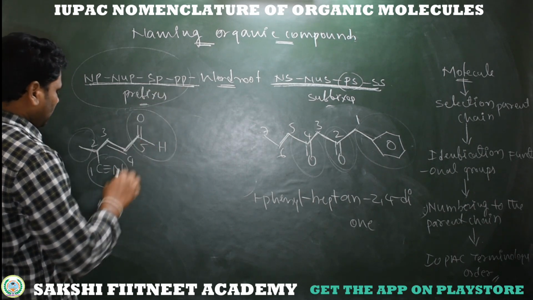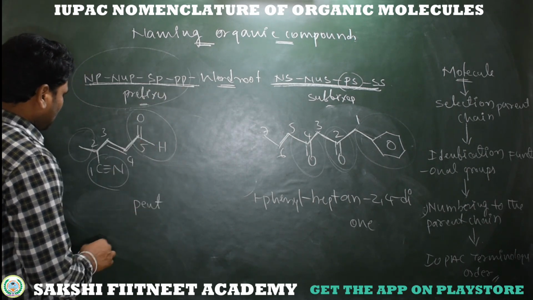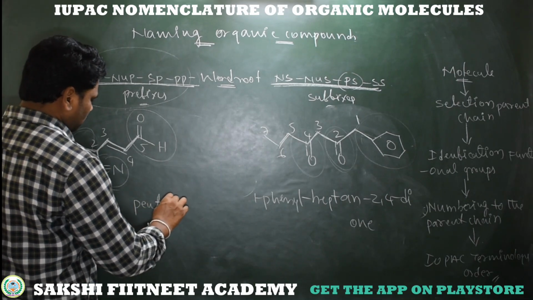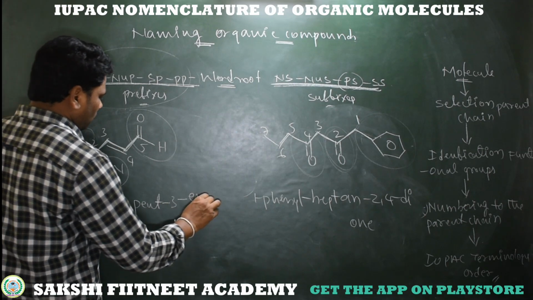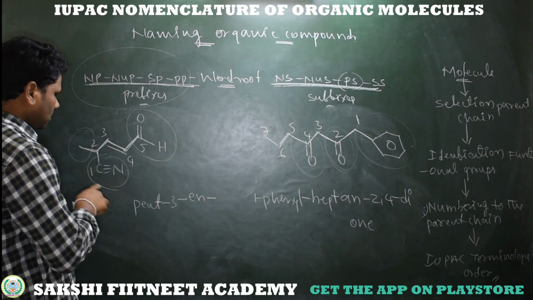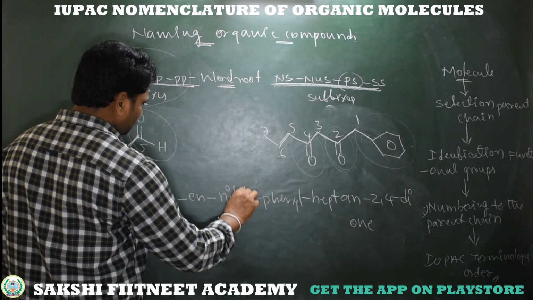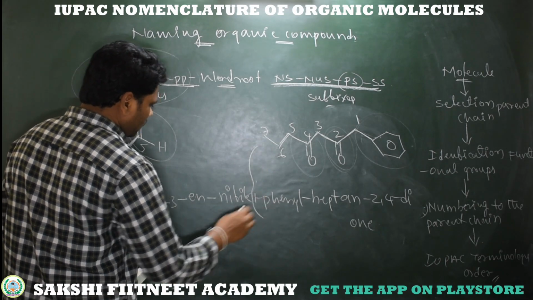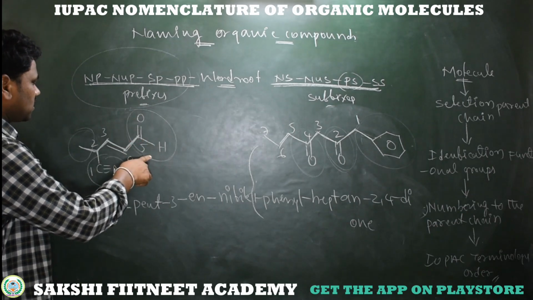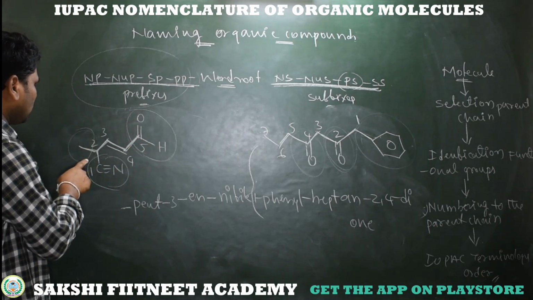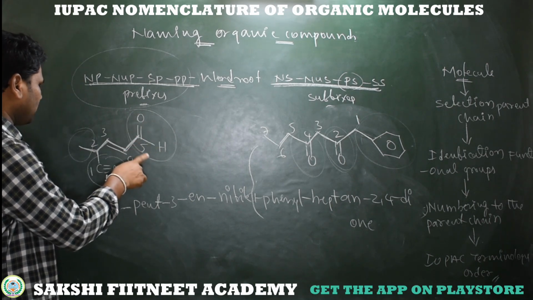First, writing the word root, it becomes pent. Unsaturation at the third position, that is 3-yne. And now what is the major functional group? Here the nitrile functional group. So 3-yne nitrile. Before that we need to mention the substituents. It's a 2-methyl and a formyl. Formyl comes first alphabetically, then methyl.